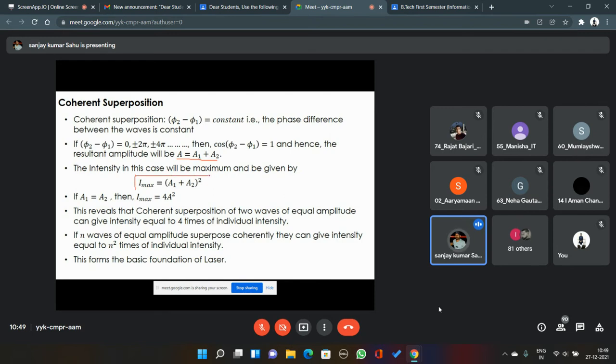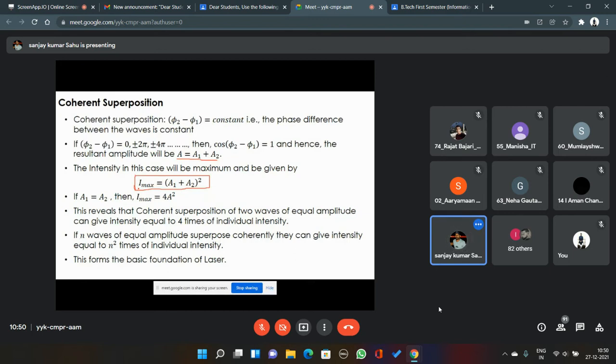So the intensity in this case will be equal to a1 plus a2 of the whole square, and this is the maximum possible value that the intensity can attain. That's why it is written I maximum equals a1 plus a2 of the whole square. Now if the amplitudes of the individual component waves are the same, that is A1 equals A2 equals A, then I maximum can be written as 4 A square.